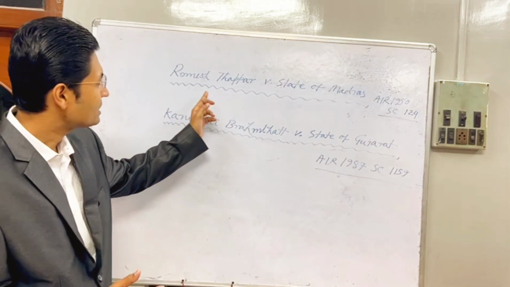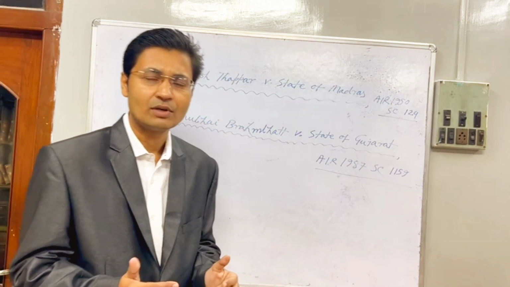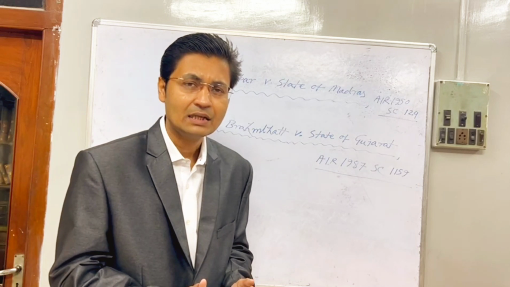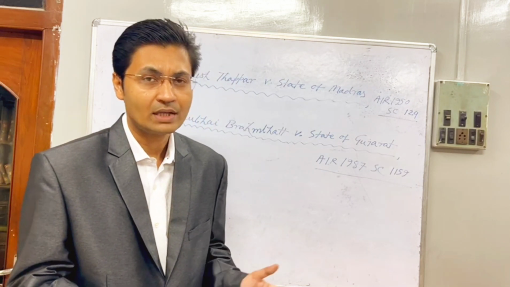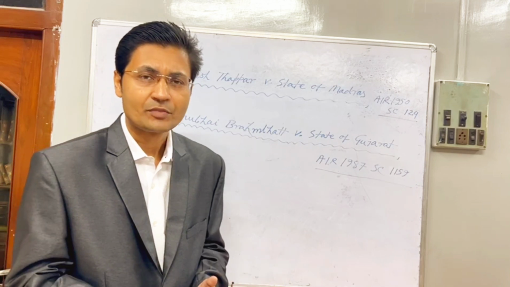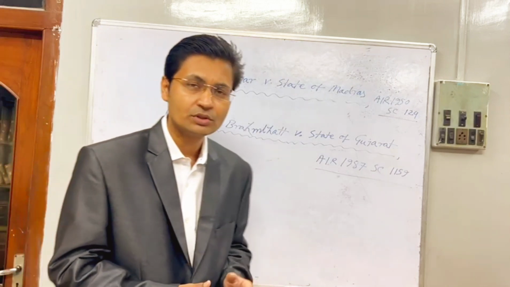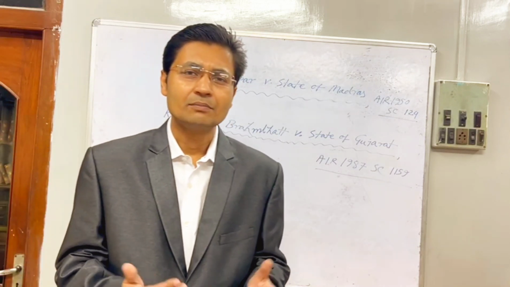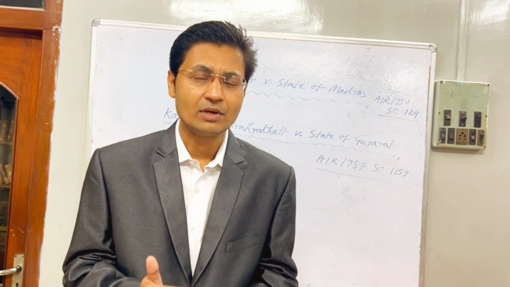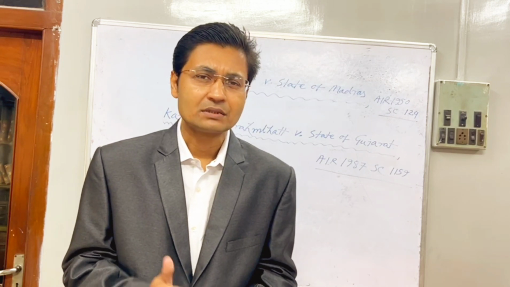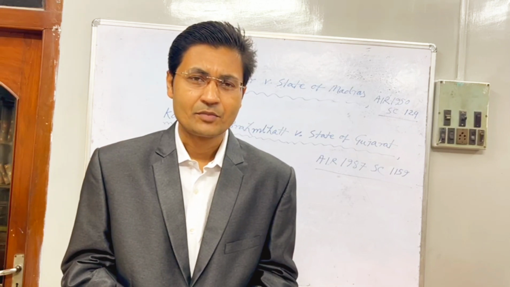So in Ramesh Thapar versus State of Madras, it was stated by the Supreme Court that any person for violation of fundamental rights can move directly before the Supreme Court by invoking Article 32, whereas the changed version by our Honorable Supreme Court in Kanubhai Brahmat versus State of Gujarat is that it is always necessary that at the first instance the concerned party for violation of the fundamental right must seek relief by invoking Article 226.